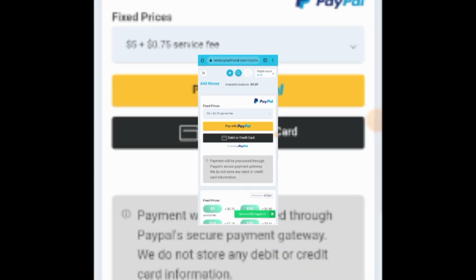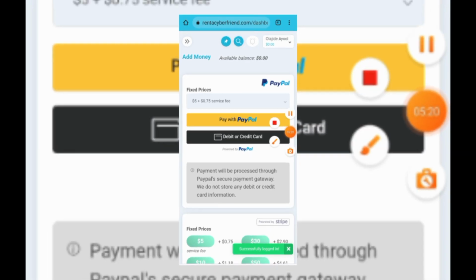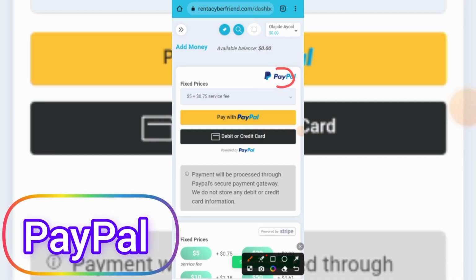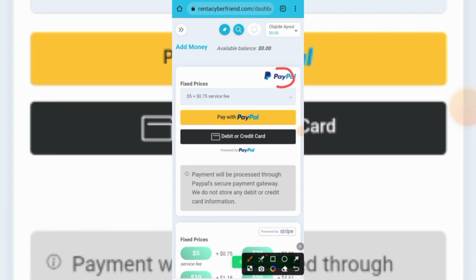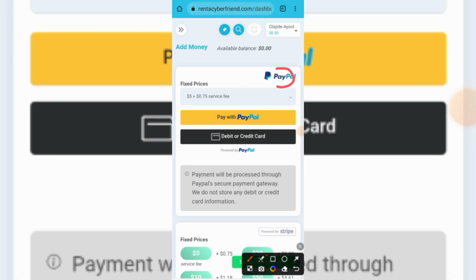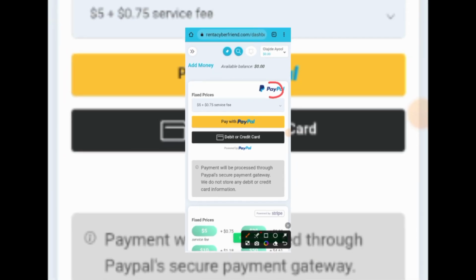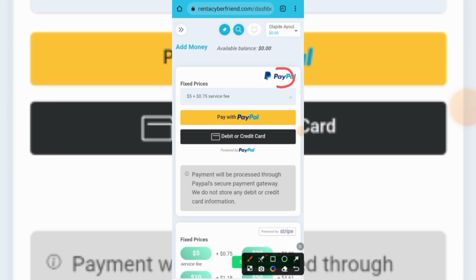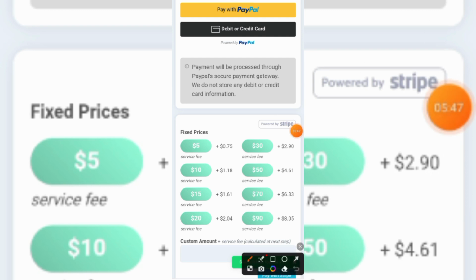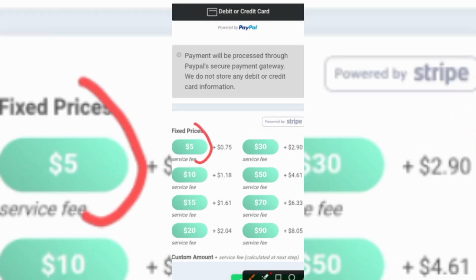So you can see right here on my screen there are various payment methods. The payment method right here is through PayPal. So if you're in Nigeria, you don't have access to PayPal, as it is banned in Nigeria, but there are various payment methods right here. If you're watching this video from the USA or UK, you could collect your money through PayPal or through bank transfer. But if you're in Nigeria, you could collect your money through Stripe or Payoneer. So once you reach the minimum threshold of $5, you could collect your money through Stripe.